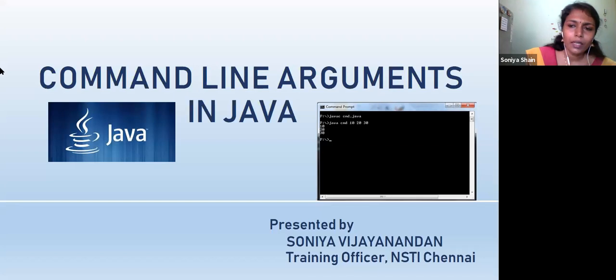When we compare the case of C, this concept can be used in all programming languages, but in C a slight difference will be there. When executing the program there, you are not generating bytecode; the exe file is generated, and that exe file name will be the first argument. There we use argument count and argument vector, argc and argv. There, argv[0] represents the command itself, and only then do the other arguments come.